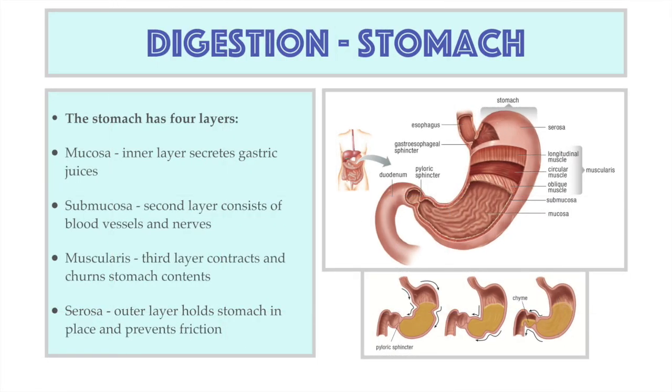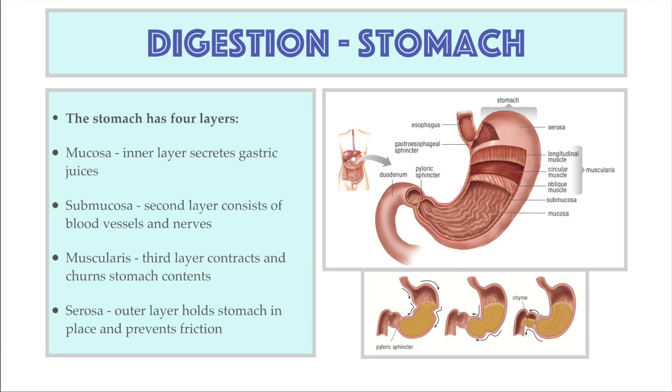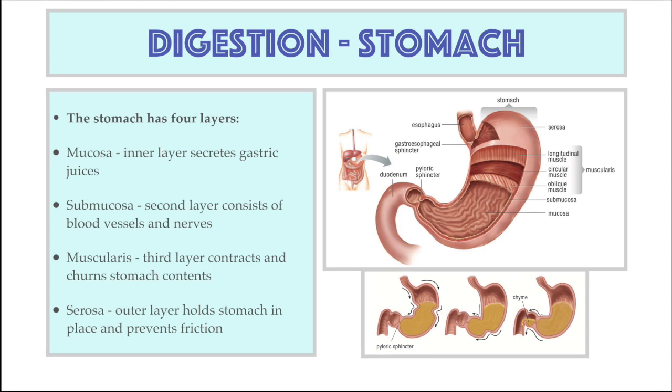The stomach has 4 layers. The innermost layer is folded repetitively and is called the mucosa. The mucosa is a layer of mucus-producing cells that prevent the stomach from damage. The second layer is the submucosa, which contains blood vessels and nerves. The nerves detect when food is present in the stomach, causing the release of gastrin, which stimulates the release of gastric juices through the lining of the mucosa.